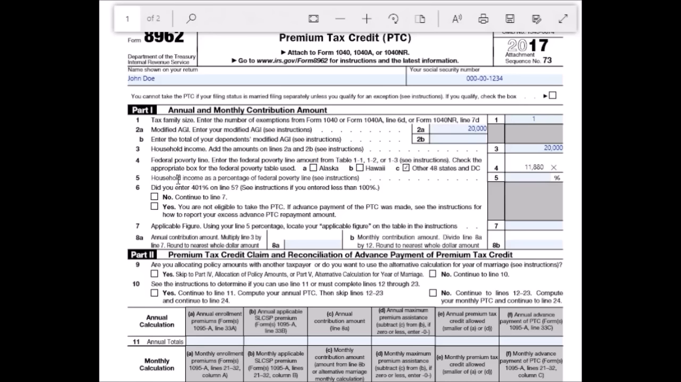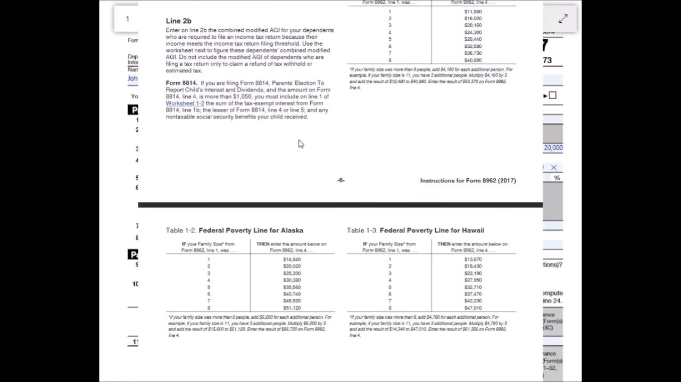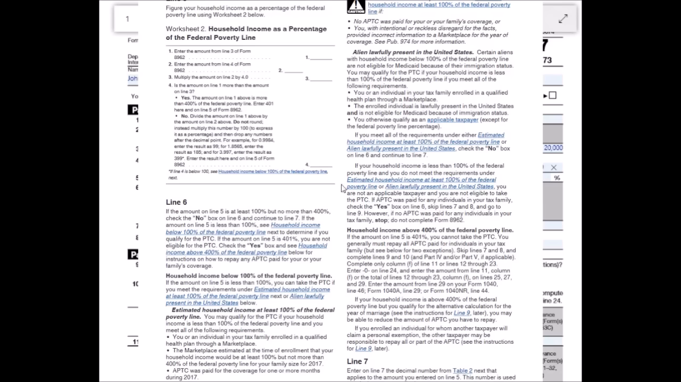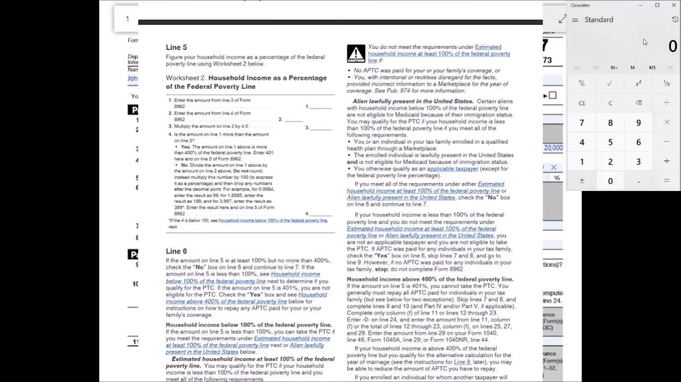Okay, and then number 5 here, household income as a percentage of federal poverty line. See instructions. All right, so we're going to go back to the instructions here and go down to line 5. All right, guys, I brought up the calculator here. Going to line 5, we're going to have to do a calculation. So first it says enter the amount from line 3 of Form 8962. So that's going to be $20,000. And then it says enter the amount from line 4. That's going to be $11,880. And then it says multiply that number, 11,880, by 4. So we're going to do that here.